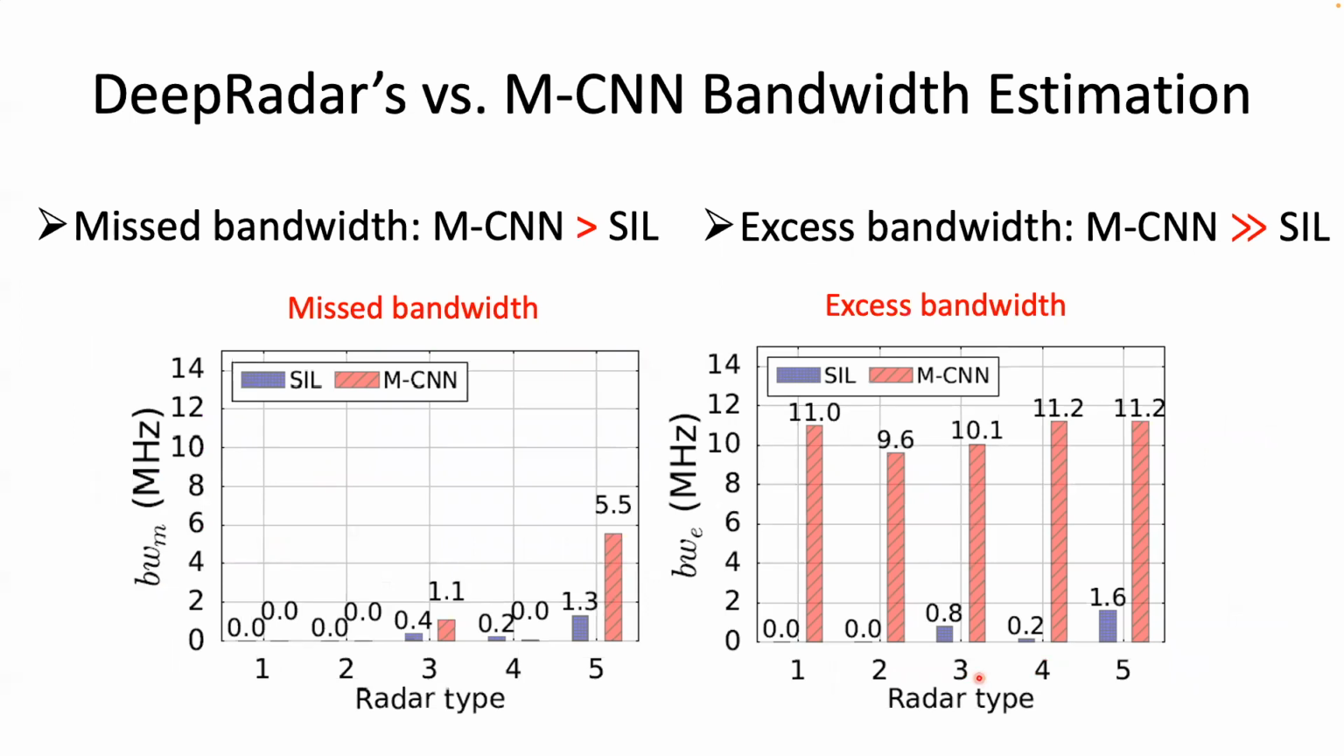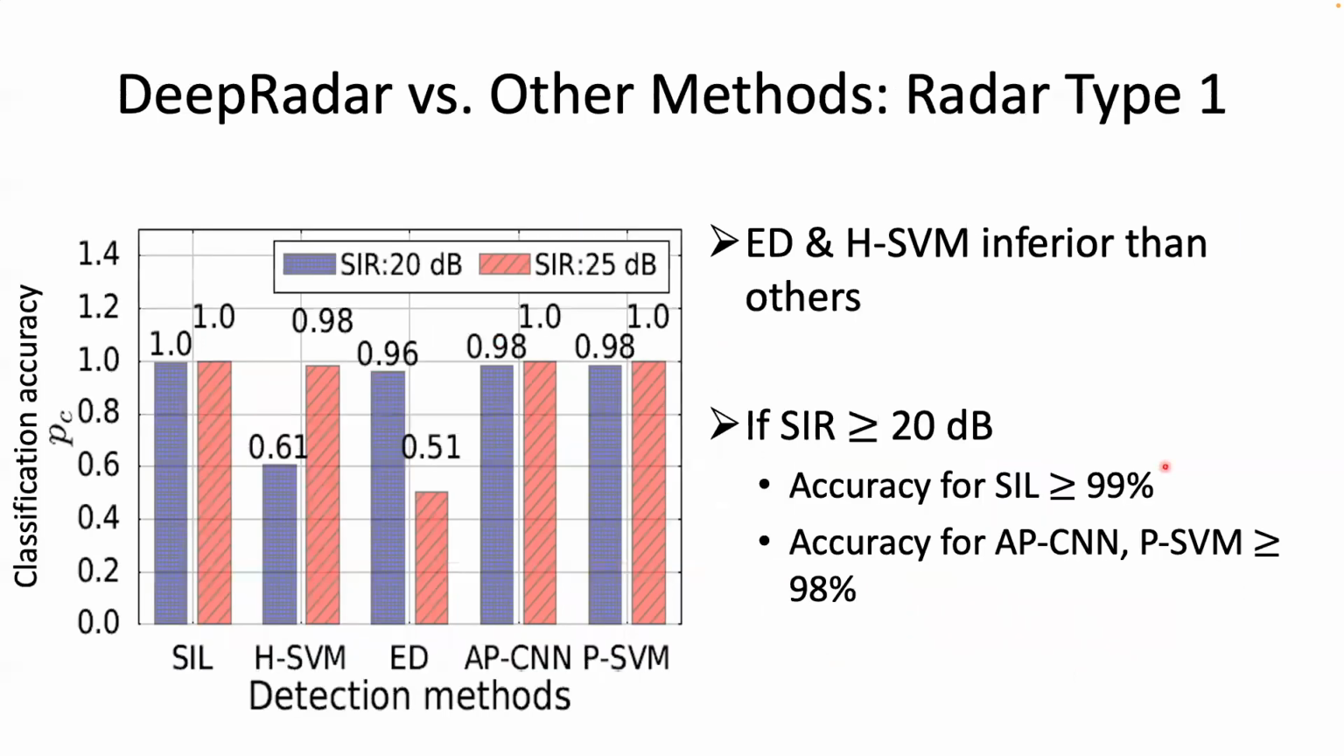Next, we compare SIL and MCNN in terms of missed and excess bandwidth. We have the different radar types on the x-axis and the missed bandwidth and excess bandwidth on the y-axis. We observe that MCNN's missed bandwidth is slightly higher than that of SIL. However, MCNN's excess bandwidth is significantly higher than that of SIL. This happens because MCNN can estimate the radar bandwidth only in multiples of 10 megahertz.